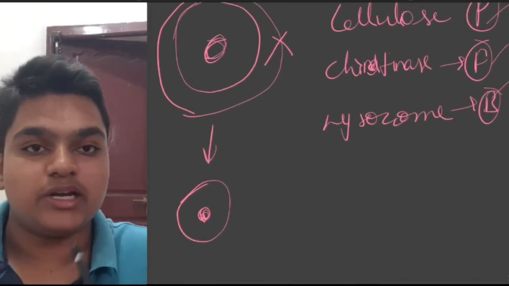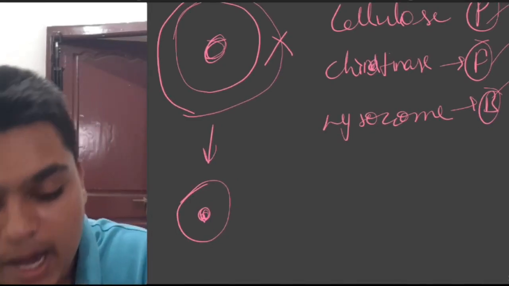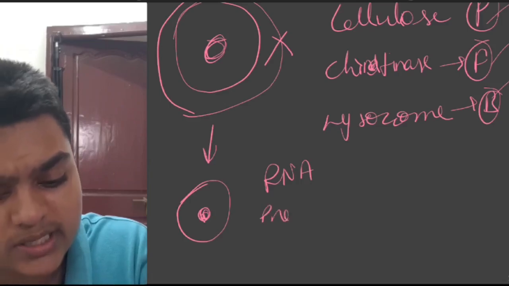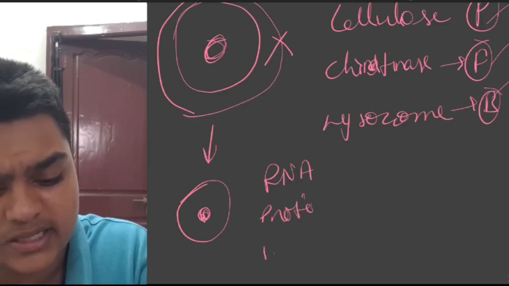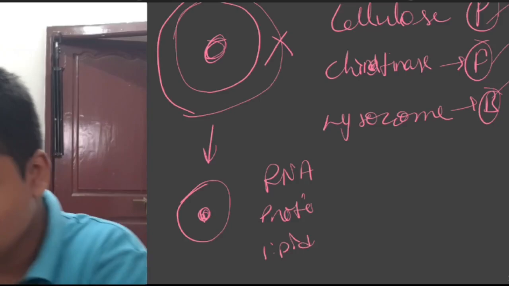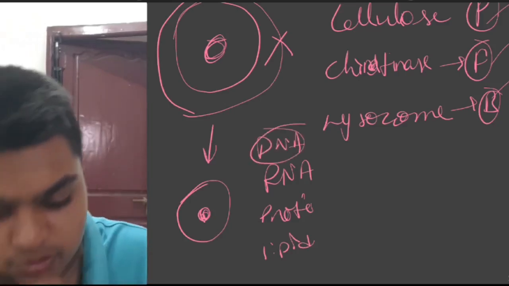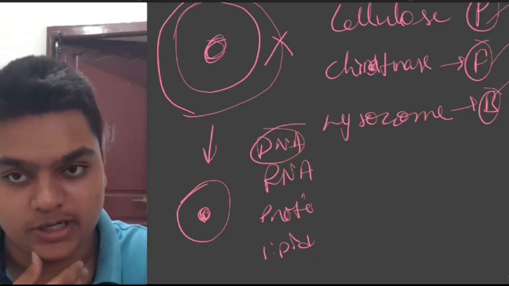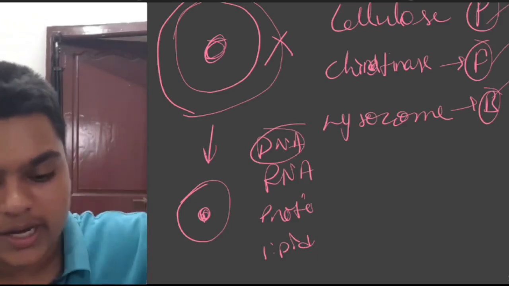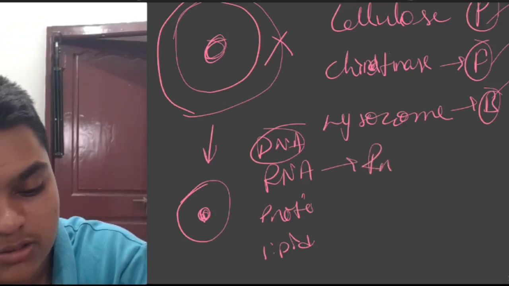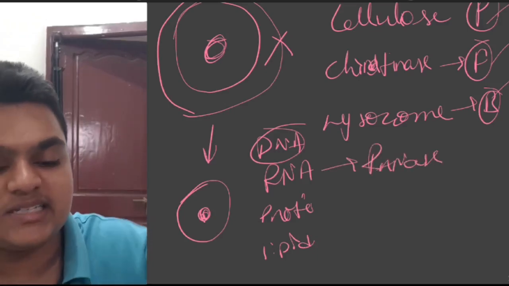Inside that nucleus, not only DNA is present; RNA is present, DNA is present, proteins are present, lipids are present, and many others. You want only the DNA, not RNA or all those. For this, you put in RNase. RNase is an enzyme that digests RNA.